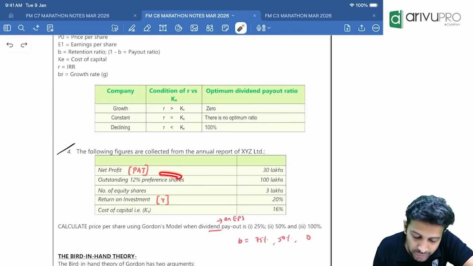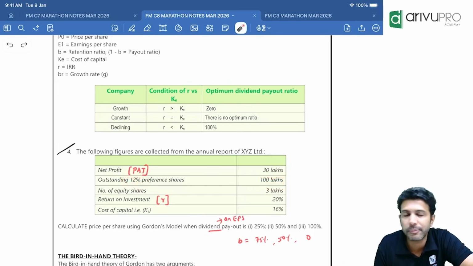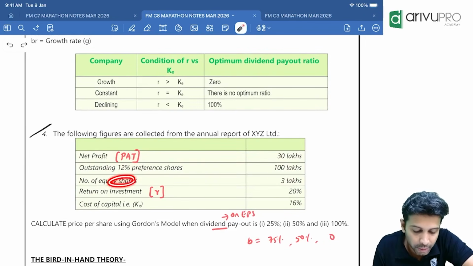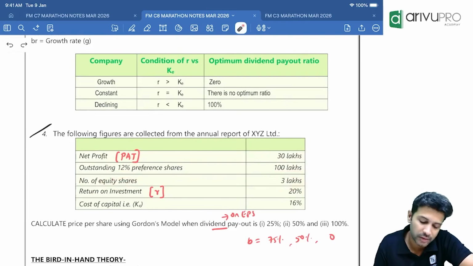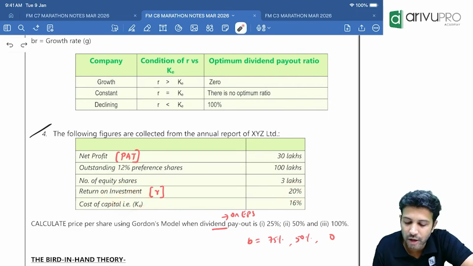30 lakh. But here we do have preference shares. Keep in mind, how much is preference shares? 100 lakh. What is this 12%? Rate of dividend on preference shares. Number of equity shares, how much? 3 lakh. Rate of return on investment, which is nothing but R. How much? 20%. Cost of equity is given to be 16%.